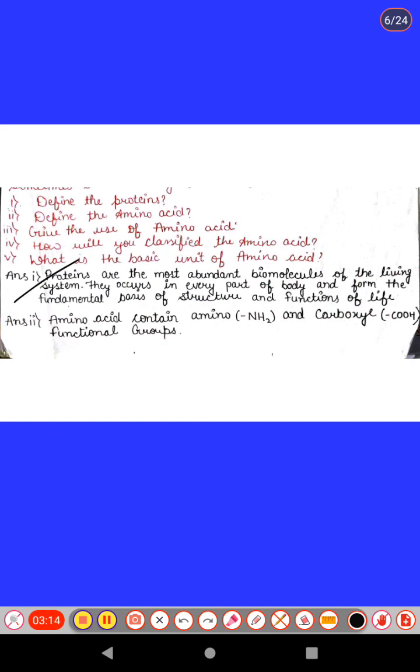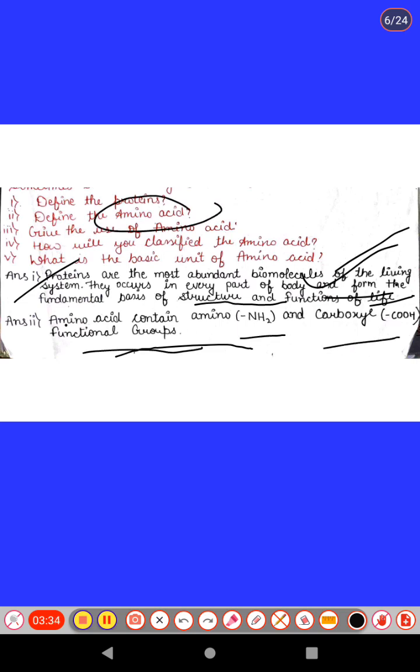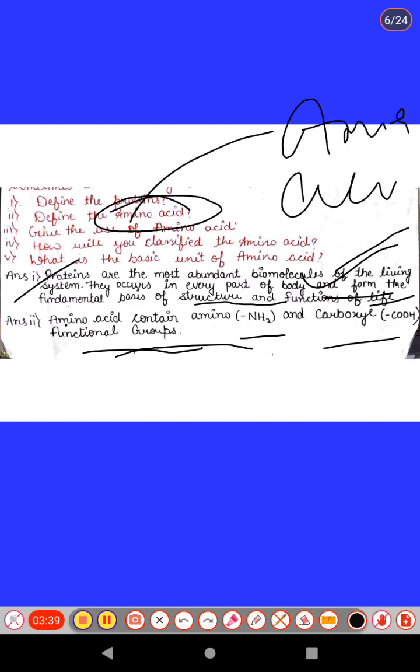First question, define protein, and the answer is: proteins are the most abundant biomolecules of the living system, and they occur in every part of the body and form a fundamental part of the structure and function of life. This is the first question. Second one is amino acid. Define amino acid. Amino acid contains the amine NH2 and carboxyl functional group. As the name itself tells, amino acid means one part is an amine group and the other part is an acid group. Both basic and acidic groups are present.